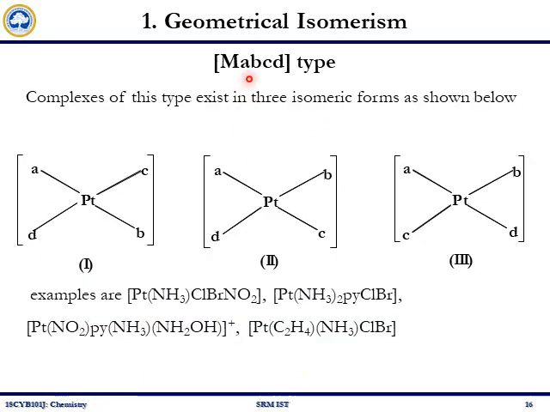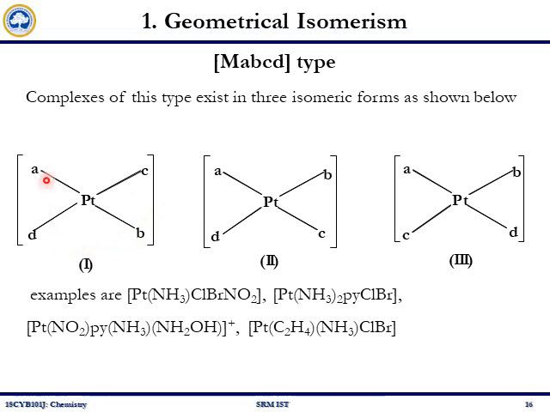Next, Mabcd type. Here all the 4 ligands are different. Assume that M is the metal and A, B, C, D are the different ligands. Let's say I have the metal and arrange the ligands A, B, C, D in a square planar geometry.